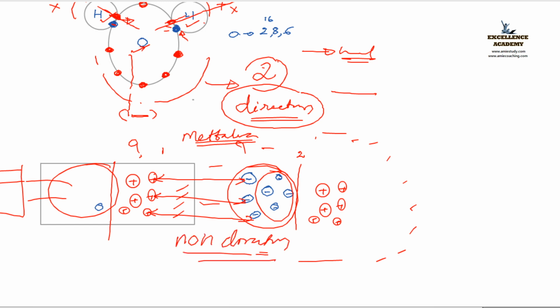Clear to all? One more thing. Is it a good conductor of electricity? Yes. Why? Because there exist a lot of free electrons. Because a lot of free electrons are there. Yes. Now again we can conclude.